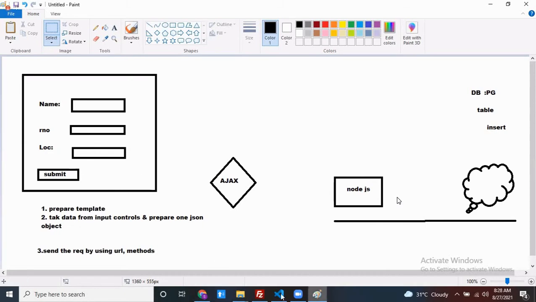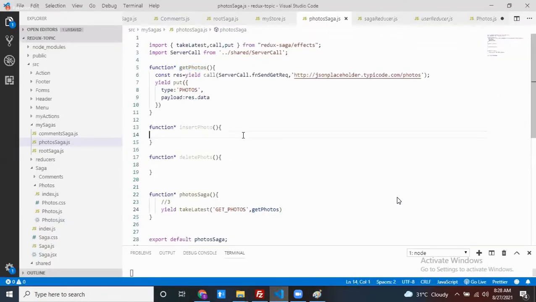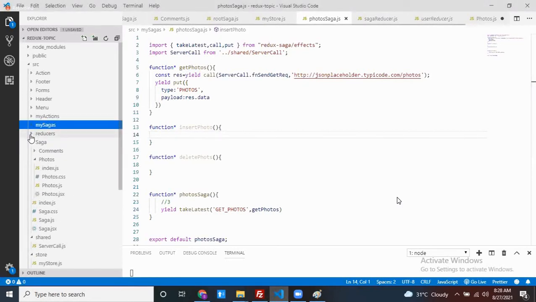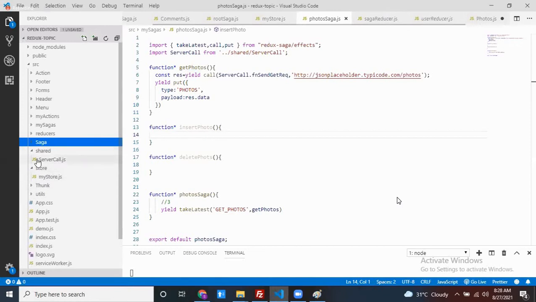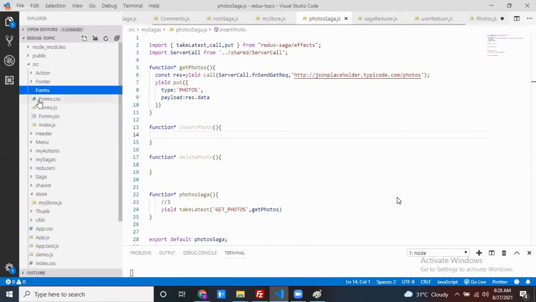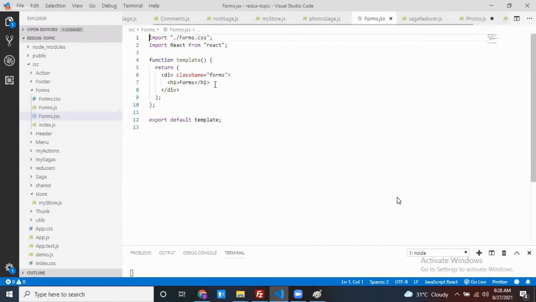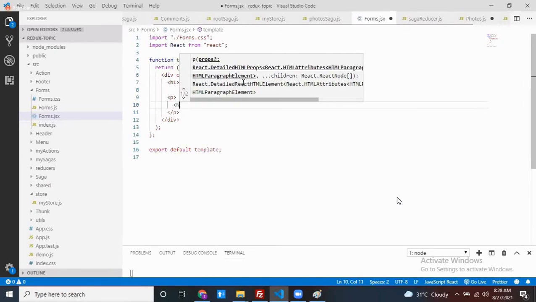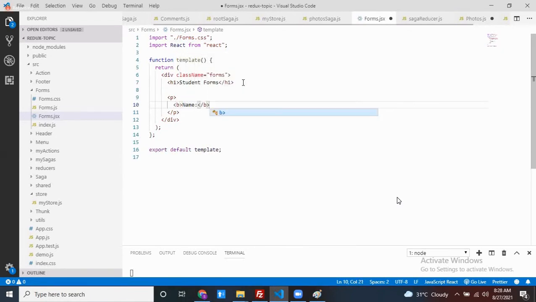First of all, without Redux Form, how can we do it? There is no Redux Form, nothing is there. For example, this is my form. Here, how can we write? Student form. This is my paragraph, my name, one text box is there.